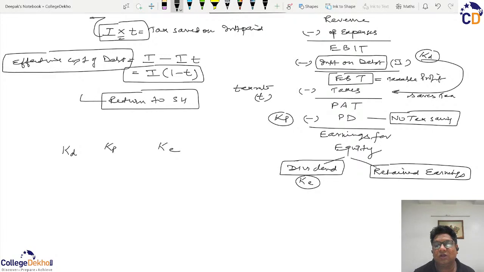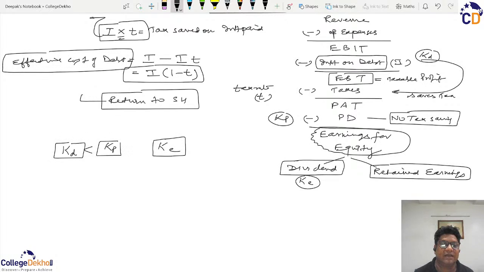They are not assured how much amount they will get, and therefore they are taking the highest risk in expectation that after paying the interest, taxes and the PD, earnings are still so high that the return on equity will be more than the return on debt and on the preference. So we can say that from this perspective, KD is the cheapest source and KE is the most expensive source.